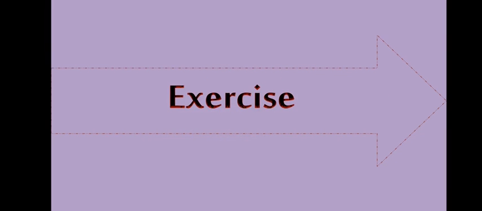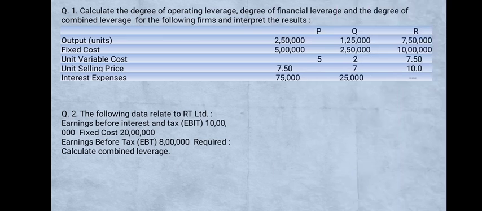So we take one more exercise. Calculate the degree of operating leverage, degree of financial leverage and degree of combined leverage for the following firms and interpret the results. Output units for P, Q, R, 3 firms we have here. Outputs in firm P 2,50,000, Q 1,25,000 and R 7,50,000. Fixed cost 5 lakh, 2,50,000 and 10 lakh respectively.